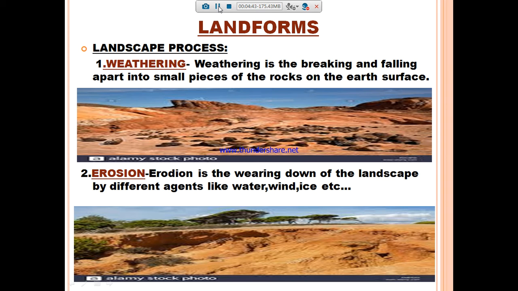The landscape is simultaneously worn down by two processes: the first one is weathering and another one is erosion. If you see the first picture, it is one kind of rock.